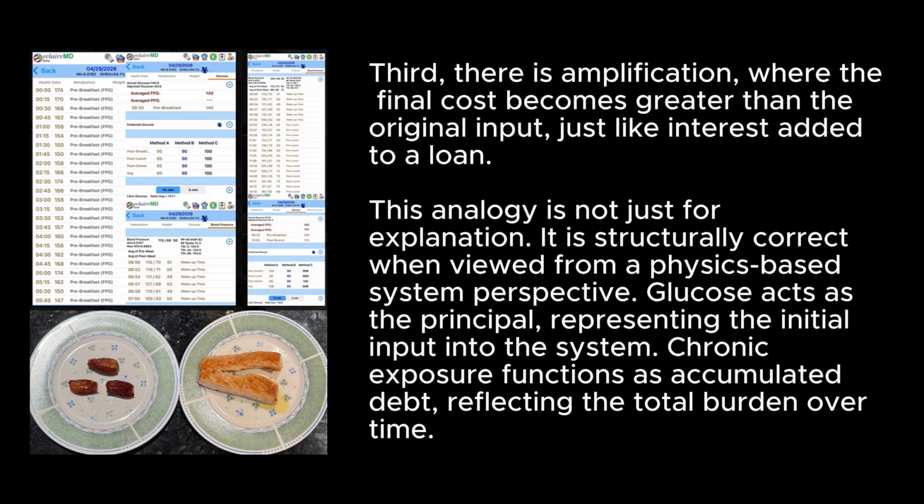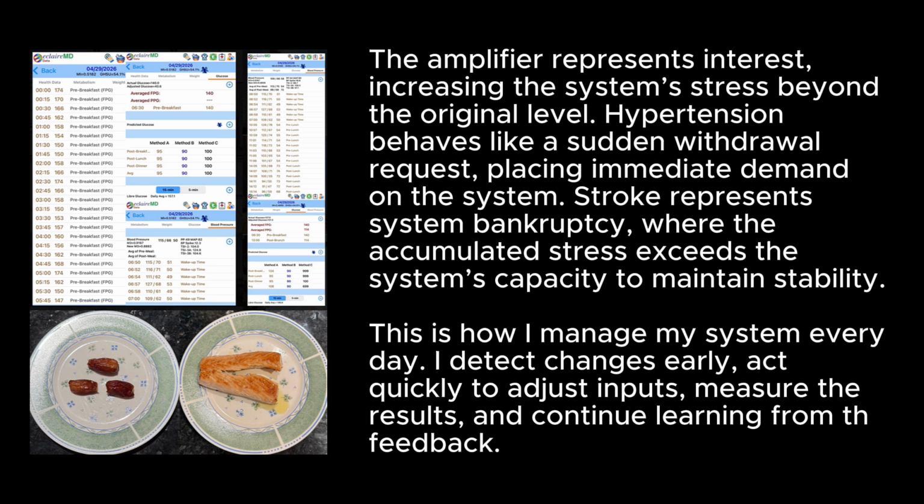Glucose acts as the principal, representing the initial input into the system. Chronic exposure functions as accumulated debt, reflecting the total burden over time. The amplifier represents interest, increasing the system's stress beyond the original level. Hypertension behaves like a sudden withdrawal request, placing immediate demand on the system. Stroke represents system bankruptcy, where the accumulated stress exceeds the system's capacity to maintain stability.